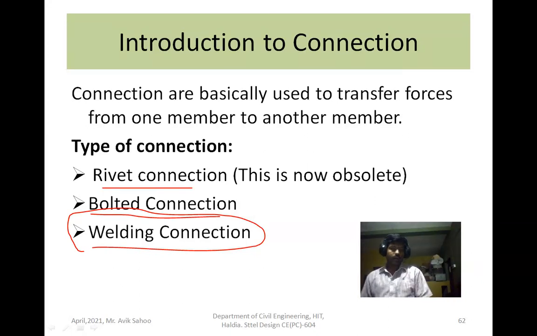You know that in RC structures the connections are not designed, but in steel structures the connection has to be designed because different types of connections are used. Rivet connection is not used in the limit state method, although in the working stress method these connections are used, so that's why it is not considered. So this connection is now obsolete. Only two connections are left: bolted connection and welding connection.